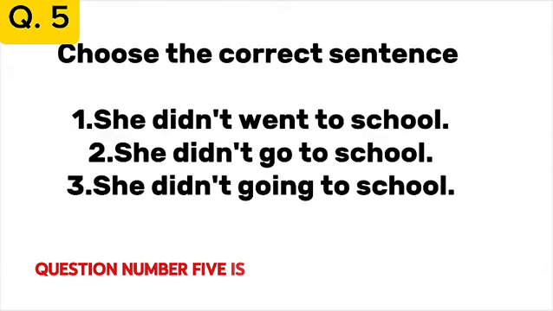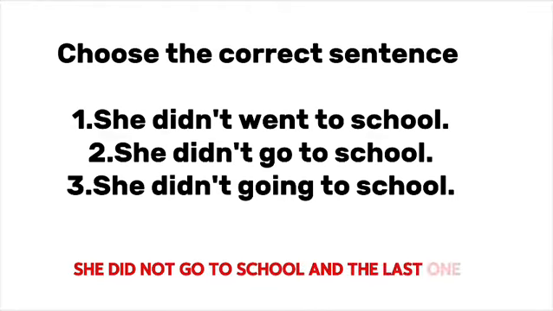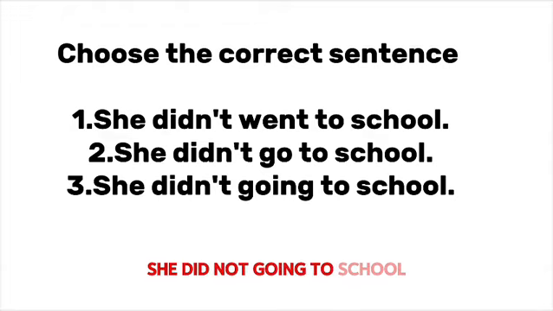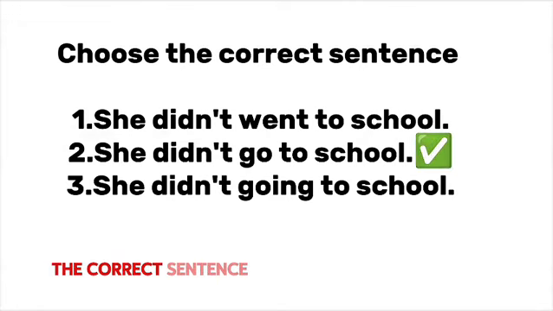Question number 5: Choose the correct sentence. 1. She did not went to school. 2. She did not go to school. 3. She did not going to school. Which will be the correct sentence? The correct sentence is: she did not go to school.